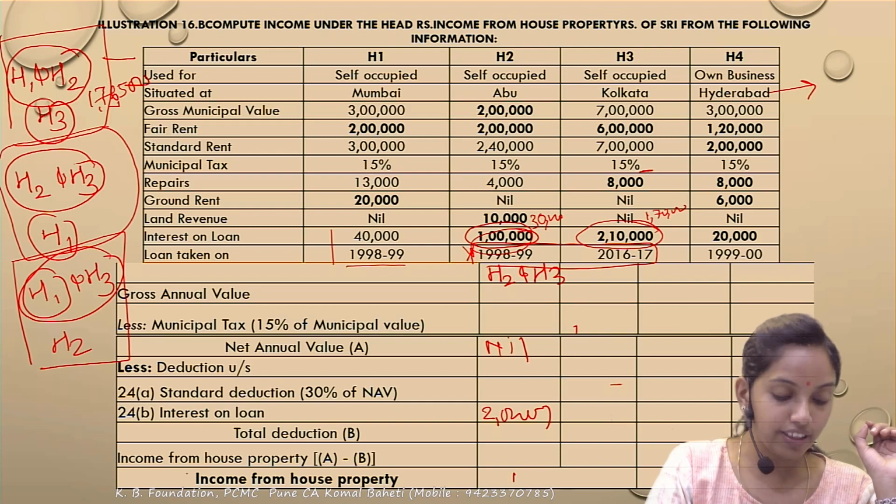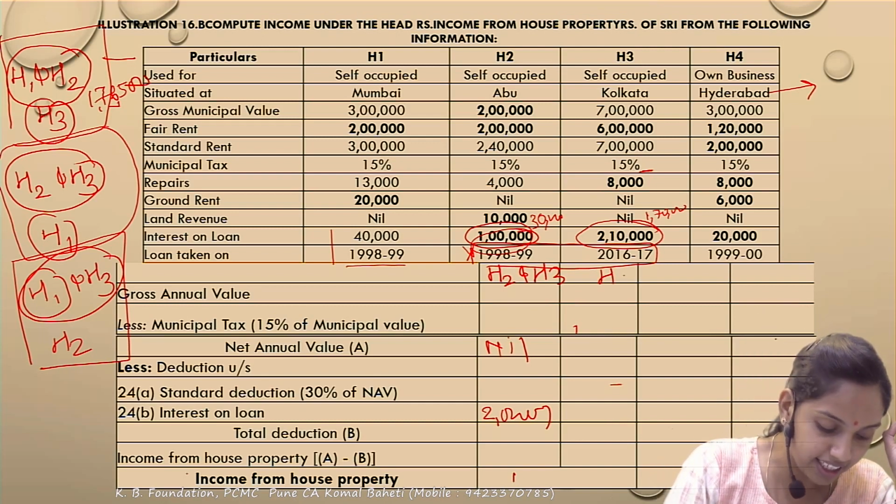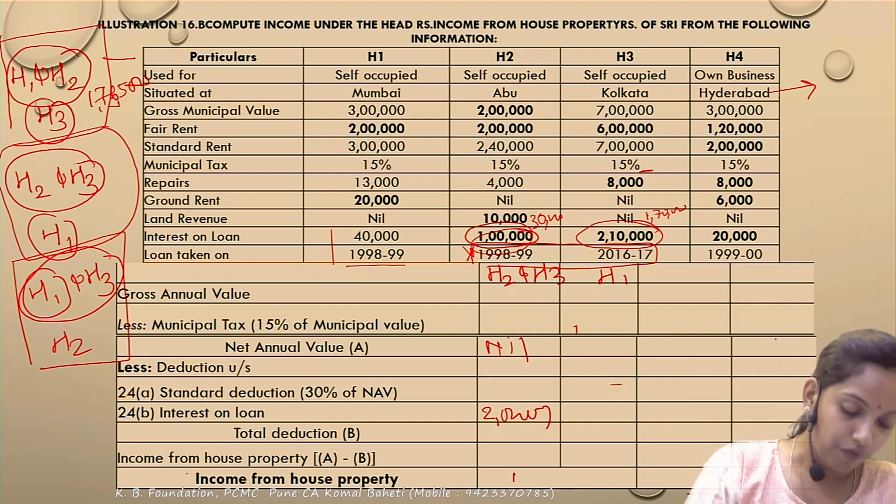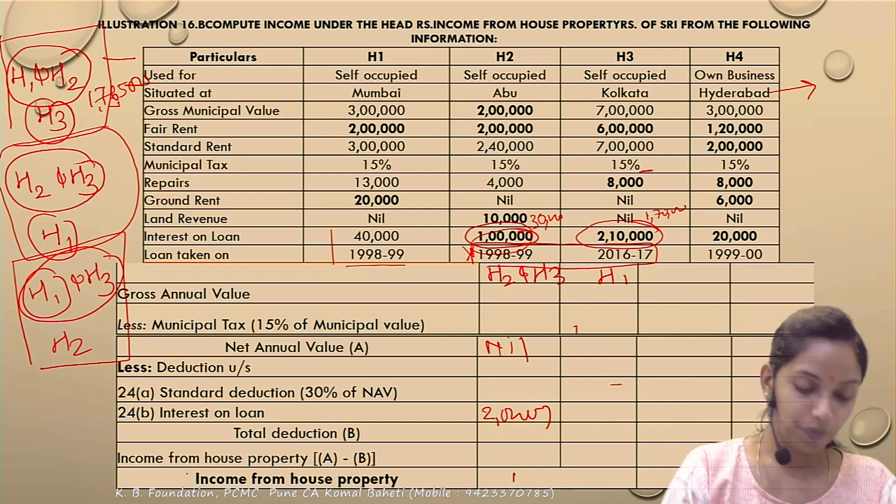Next, what about house 1? House 1 has been considered as deemed let out in the second option. So if house 1 is deemed let out, what will happen? We need to calculate the GAV. How to calculate the GAV?